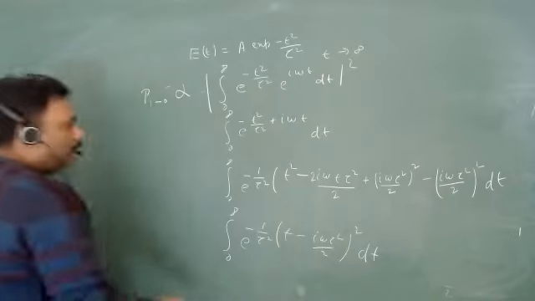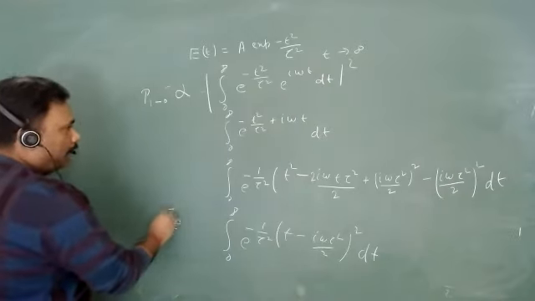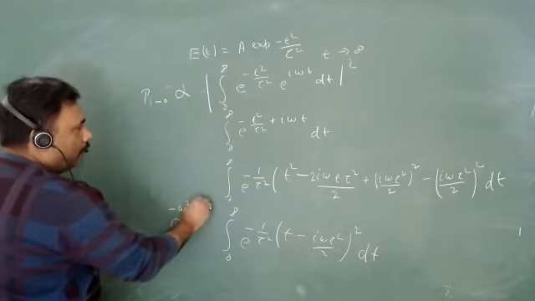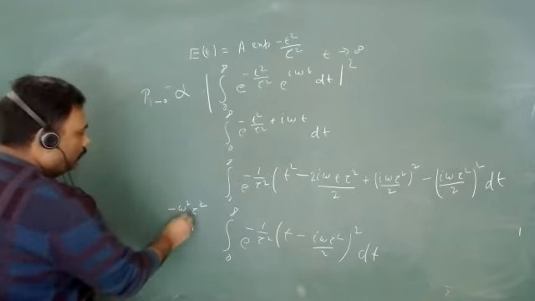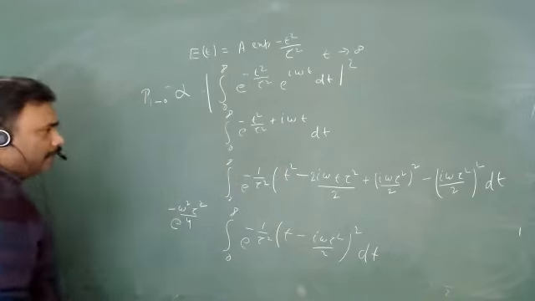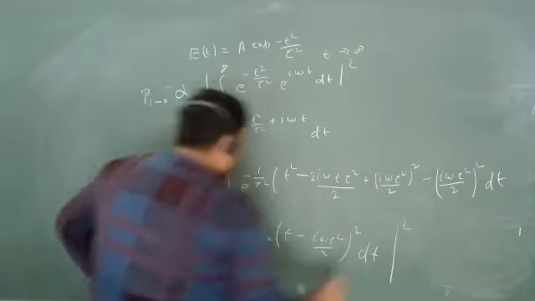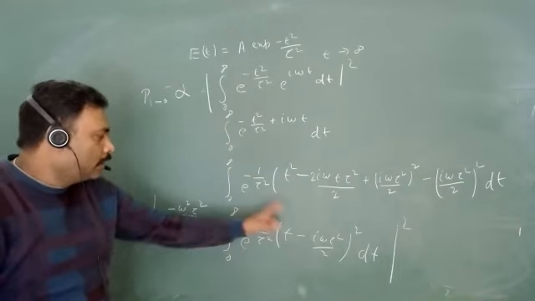So if you will take this term outside, then what you will get? You will get minus omega square tau square, because 1 tau square will be gone, by 4. Isn't it? And you have to take the mod square. So this will give you some constant value.